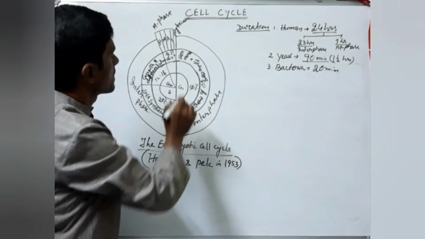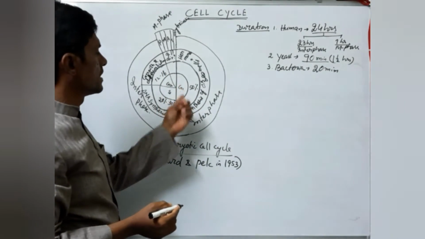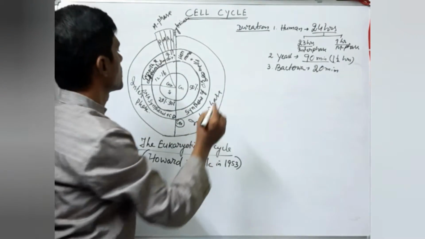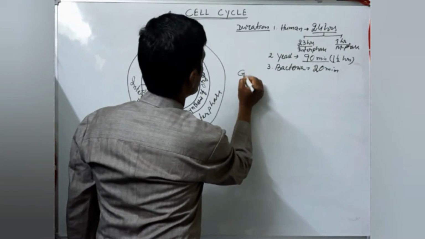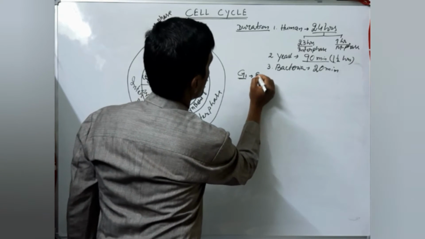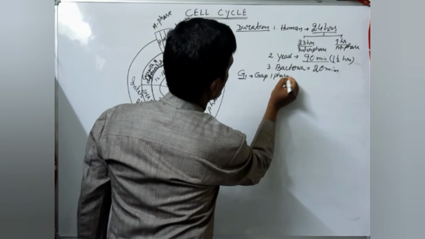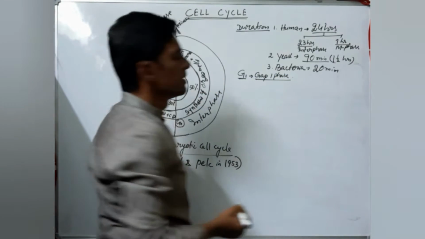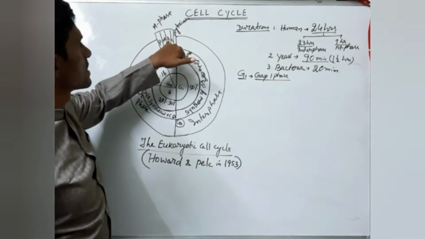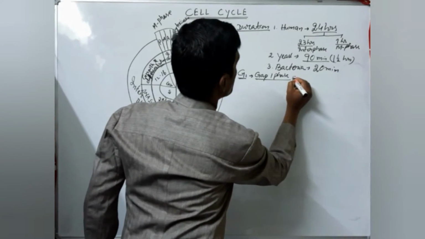Now come to this part. I already discussed that interphase is divided into G1, S, and G2 phase. First, come to the G1 phase. What are the characteristic features? They start in G1 phase. G1 phase means gap 1 phase. This is also called post mitosis, because M means mitosis and after this it will start. That's why it is also called the post mitotic phase.